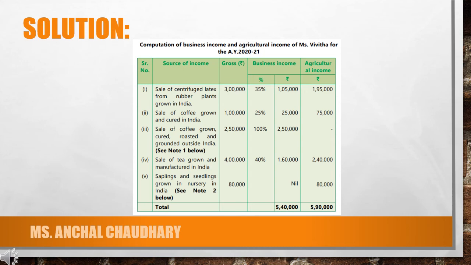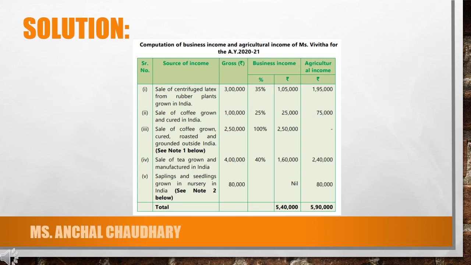Next was sale of coffee grown and cured in India. So rupees 1 lakh was the gross amount. As the case specifies coffee grown and cured in India, 25% of the amount will be considered as your business income. So 25,000 will be your business income and the remaining 75% will be your agricultural income, which is 75,000.